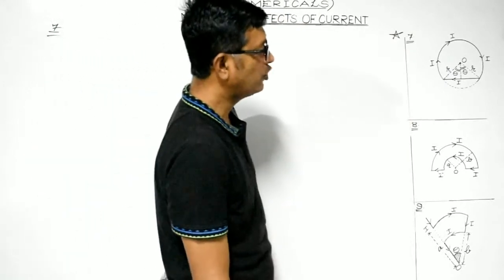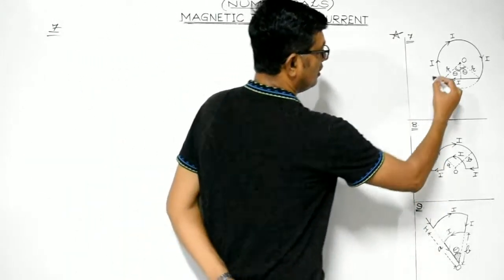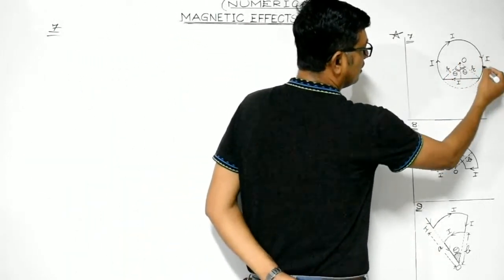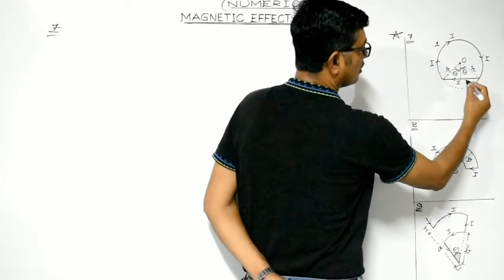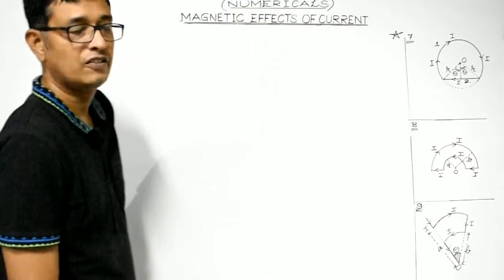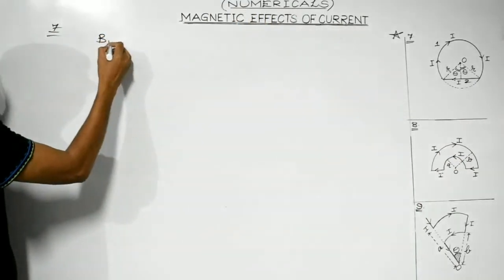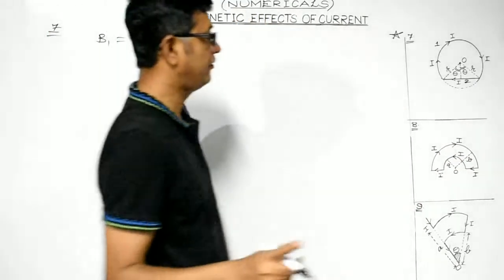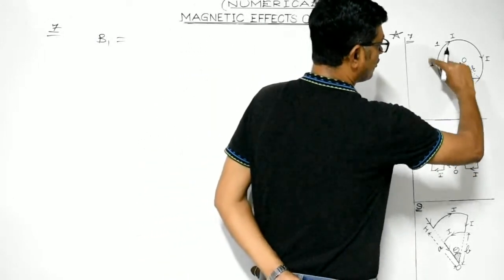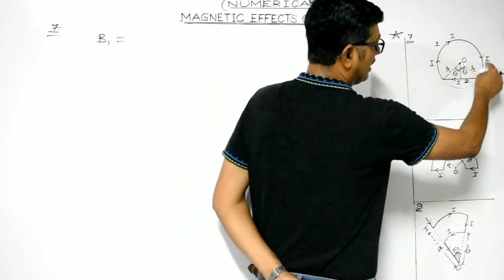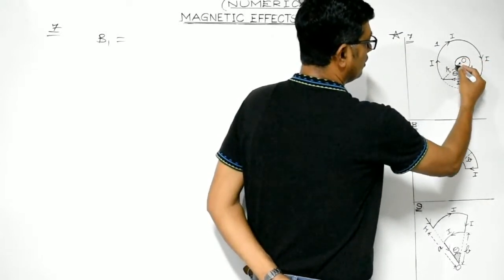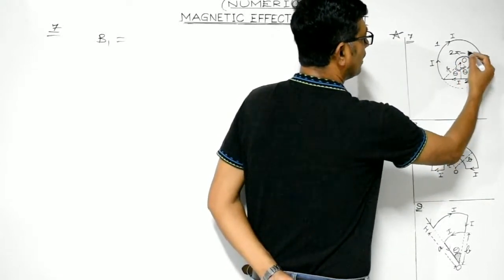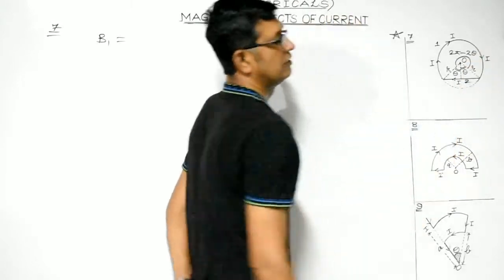Now students, we will try to divide it into two parts. This is a current carrying arc, considered to be first, and this is a straight conductor, considered to be second. Right? So let us first find out the magnetic field at point O due to this current carrying arc, which subtends an angle of 2 pi minus 2 theta at the center.